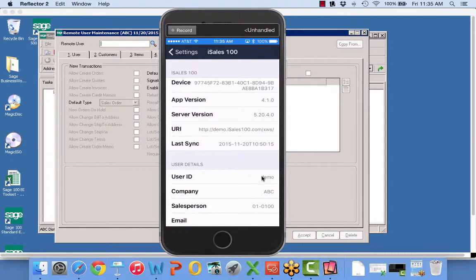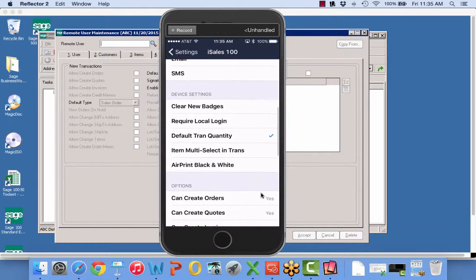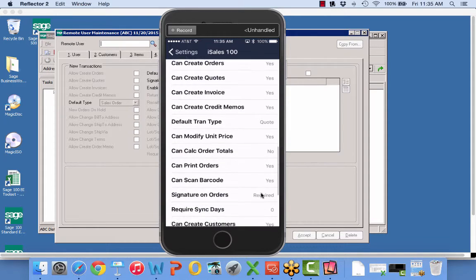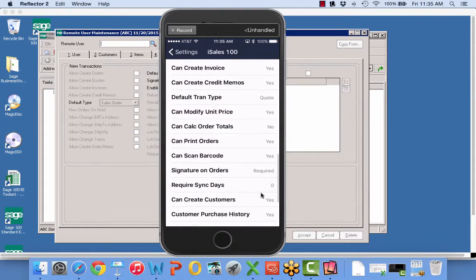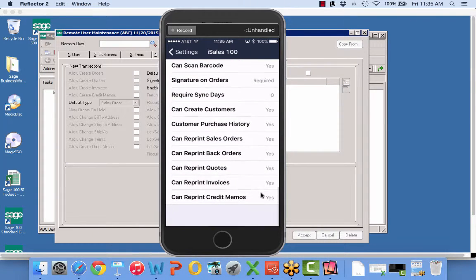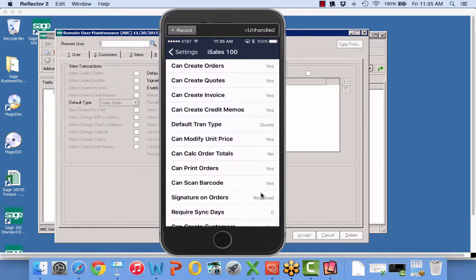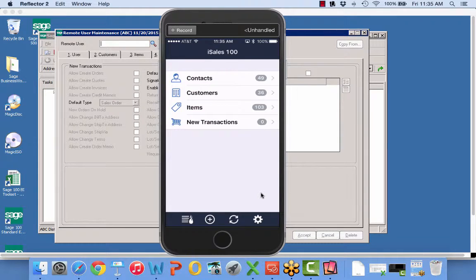And this is showing me how I'm logged in. So I'm logged in as demo. The company is ABC Company. That's the salesperson code. All right. I have a few other choices that are available to me down below. And then it's showing me all of the rules that have been set up for me. And this is really handy from a support standpoint. If you have a user who says, I'm not able to do this, that, or whatever, you can have them check their permissions.